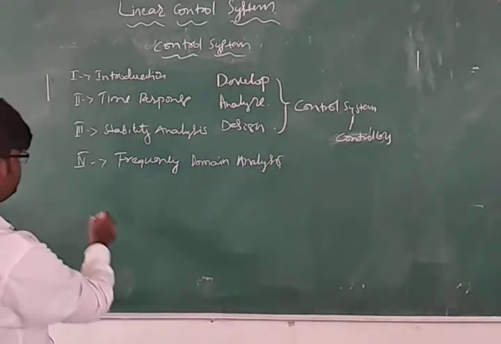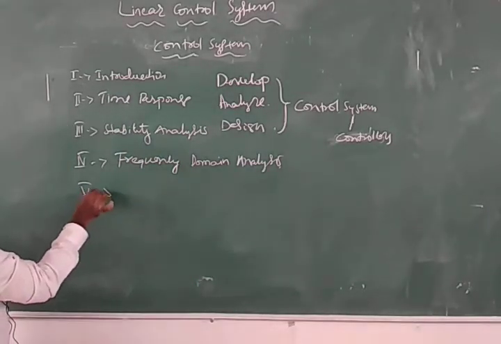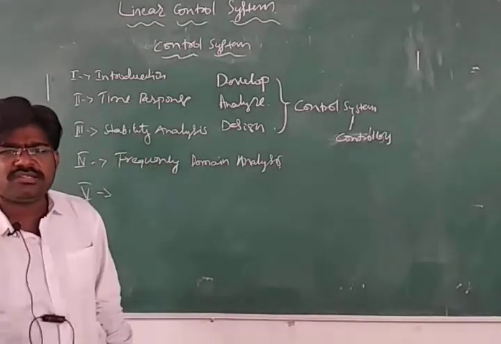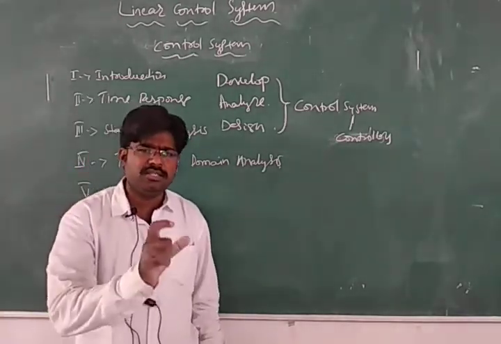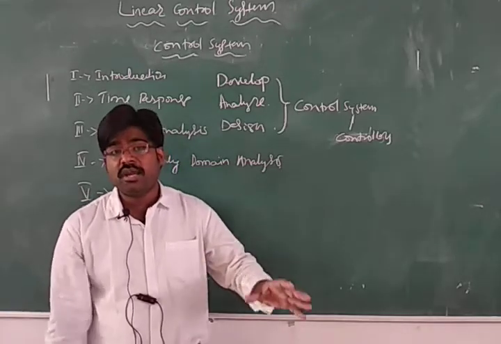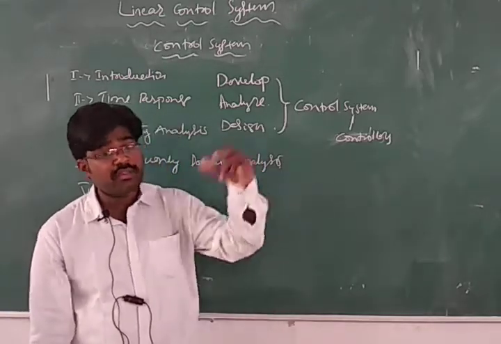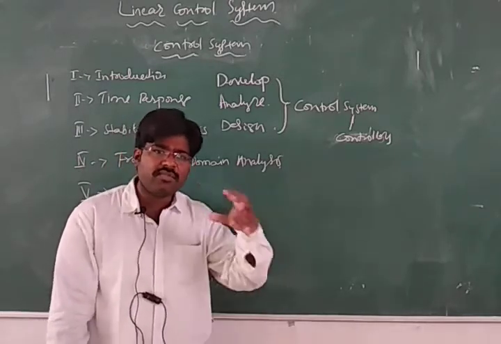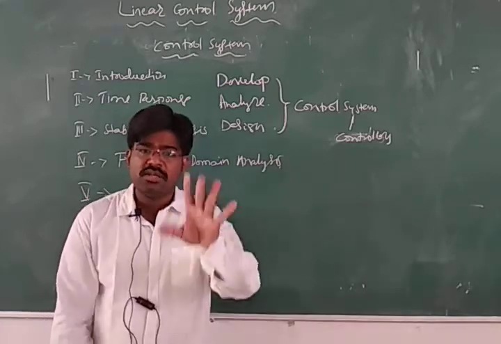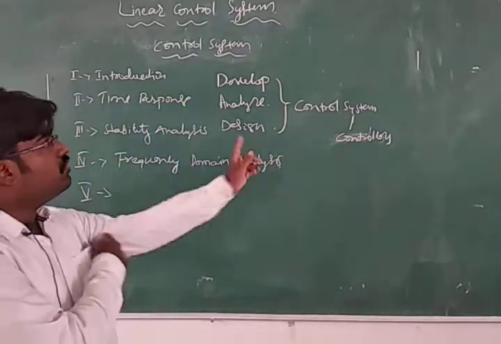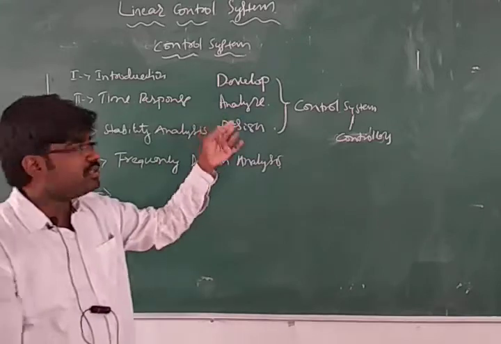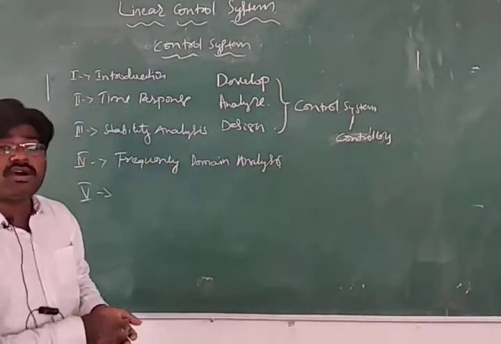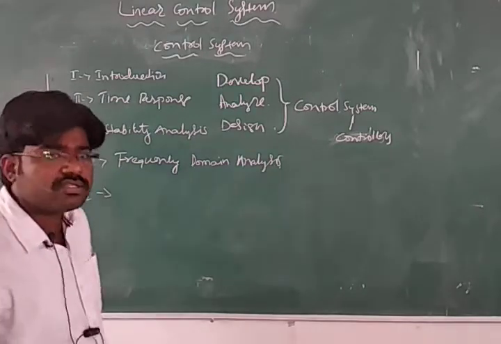Okay, then the last topic is part of the advanced control system. Your linear control system subject is designed in such a way that we study basic control systems, along with that some part of the advanced control system. Some part of the advanced control system is added in this syllabus, so this is the advantage you have in linear control system. These four units are part of basic control systems. Along with that you will be studying one topic related to advanced control system.